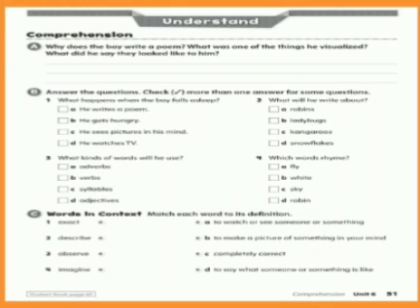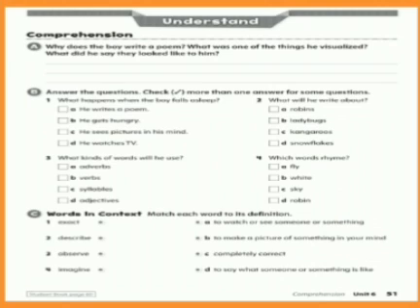Then exercise B says answer the questions. Check means mark a tick. More than one answer for some questions. Now they want you to choose from the given options and they are telling you that there can be more than one answer also. I'm going to read all the four sentences to you.